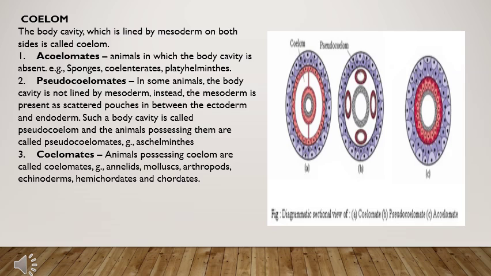The second one is pseudocoelomate. Pseudo means false. So these are the animals with a false body cavity.